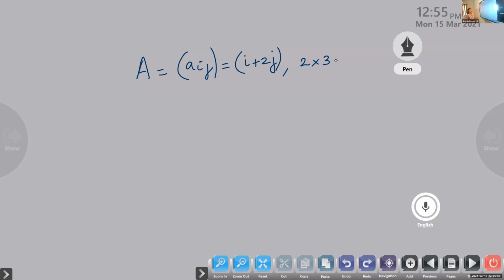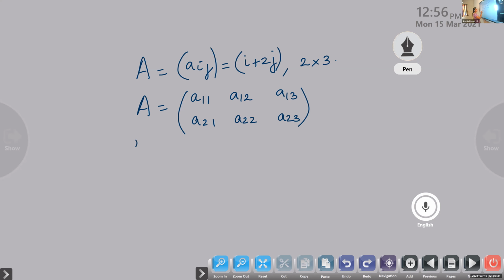Yes, how to write the matrix. Okay, now listen children, it is given as a 2 by 3 matrix. So how many rows are there? 2 rows and 3 columns, isn't it? So A11, A12, A13, 3 columns. In the second row, A21, A22, A23.